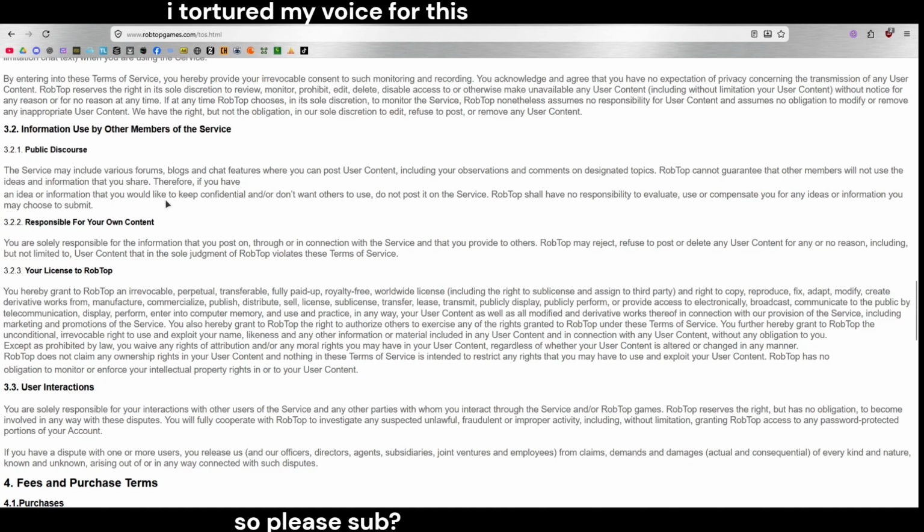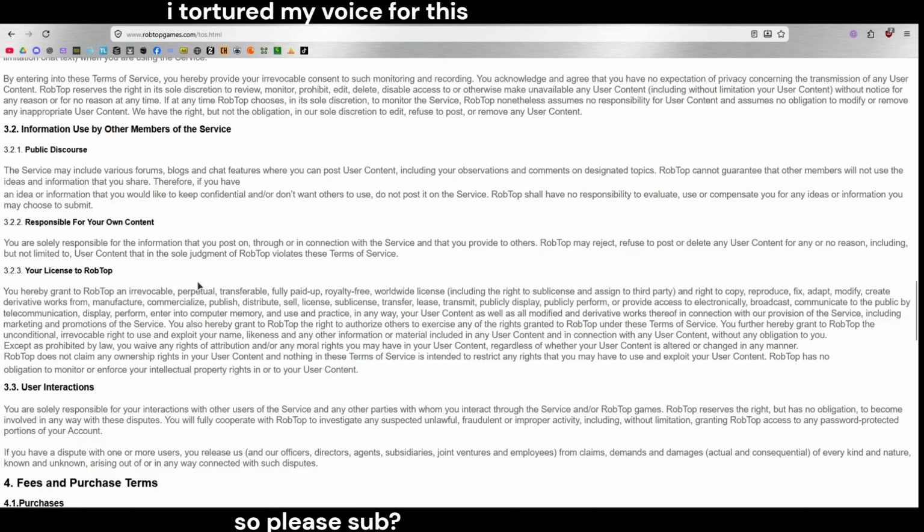You're solely responsible for the information that you post on or in connection with the service that you provide to others. RobTop may reject, refuse to post, or delete any user content for any or no reason, including but not limited to user content that in the sole judgment of RobTop violates these terms of service.